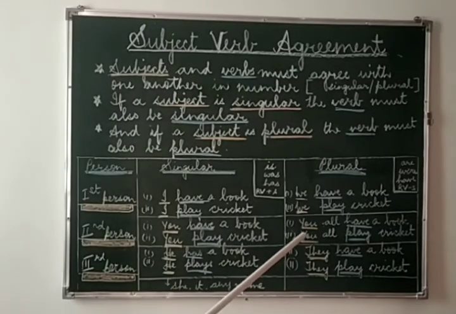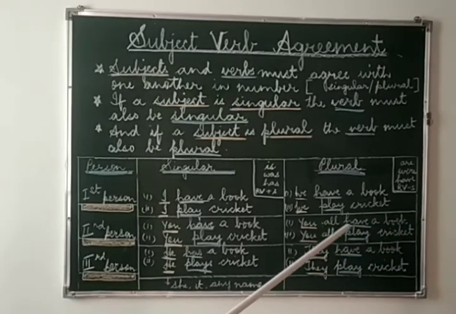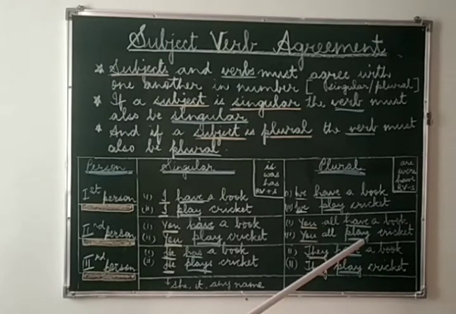Now let's see here in the plural form. You all have a book. Here you is also plural and have is also plural. Again here, you all play cricket. You all is plural, play is also plural.